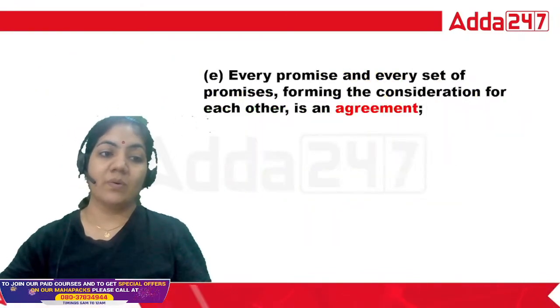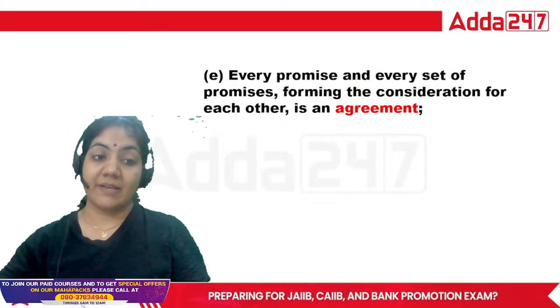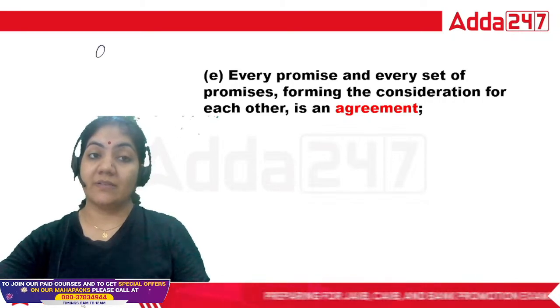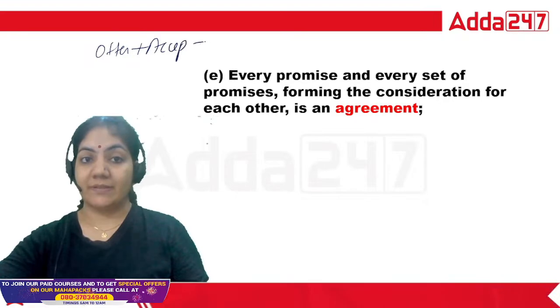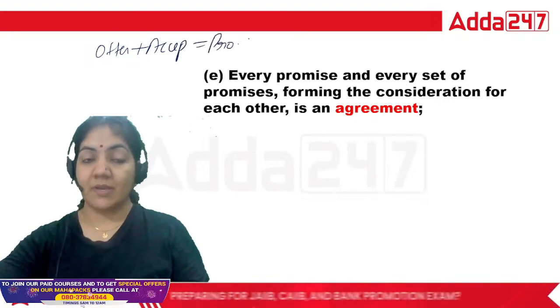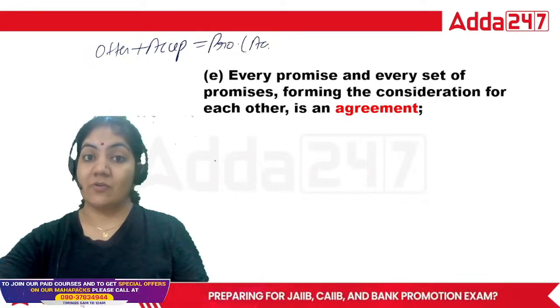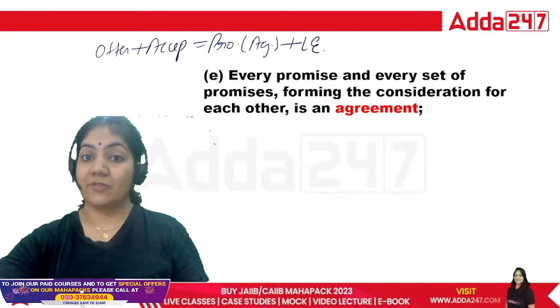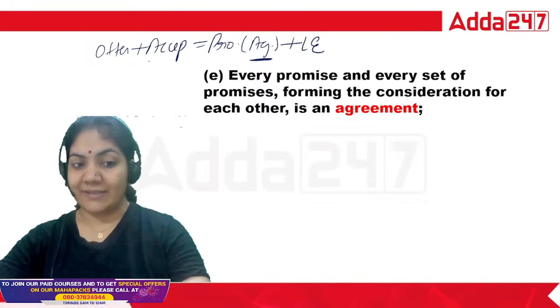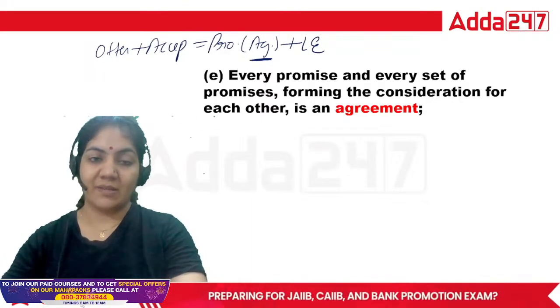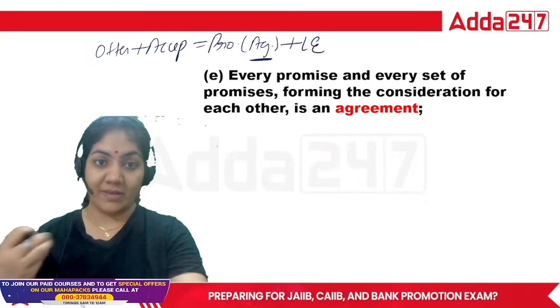Next, what is agreement? Agreement is nothing, just see the formula. Offer plus acceptance is equal to promise. Promise in legal term is called agreement, plus law enforceability. So when an offer is accepted, that is called agreement.